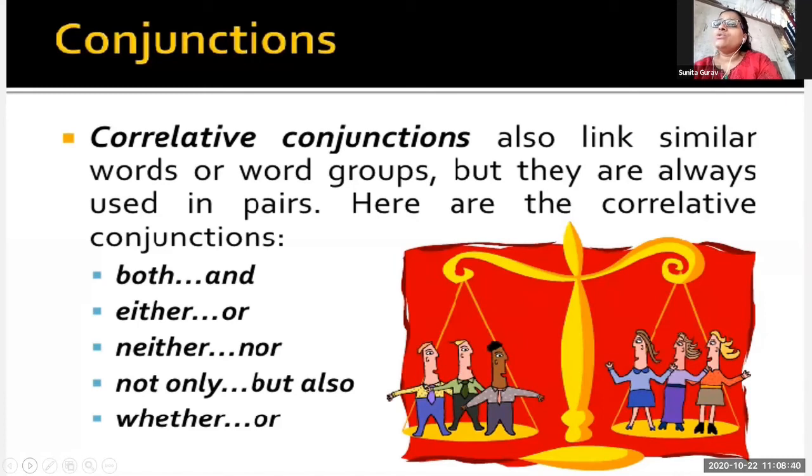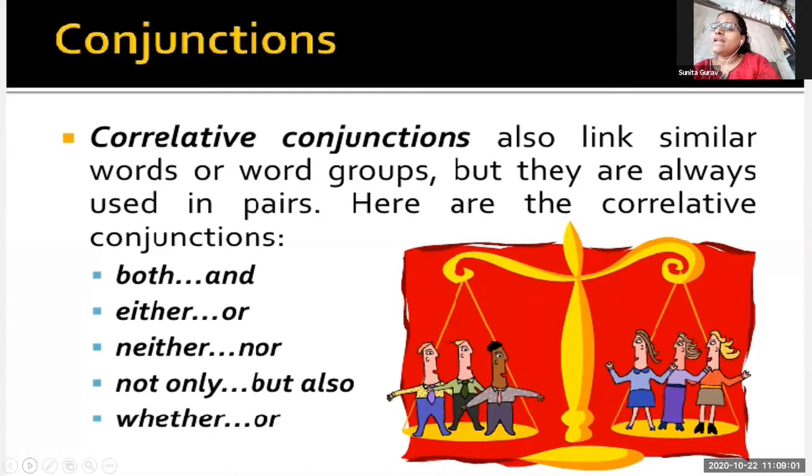When you are joining two sentences with correlative conjunction, you always have to use these two words together. Otherwise, that sentence will not have any meaning. That is why they are correlative.